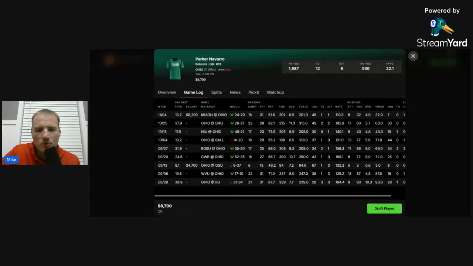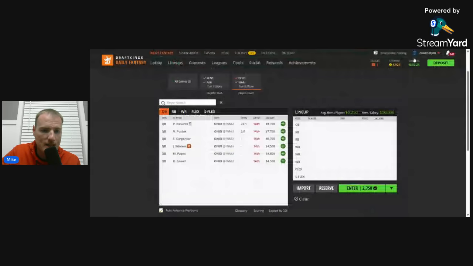I do think that with his dual threat abilities, he's going to be able to get back in the good graces and put up a pretty good DraftKings score. Even though the Western Michigan defense is tough, I do think you have to project him as the number one quarterback on this slate, simply because his dual threat abilities is something that no one else on this slate has. At the running back position, I do have good news for this Ohio offense. If you're looking to target them on DraftKings, they have a workhorse running back.